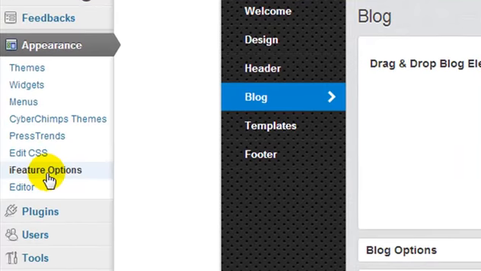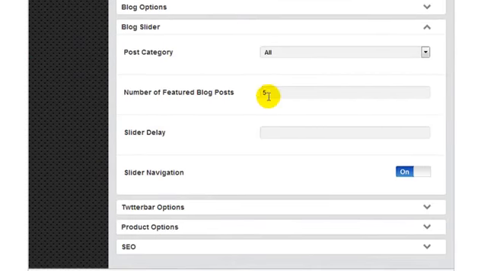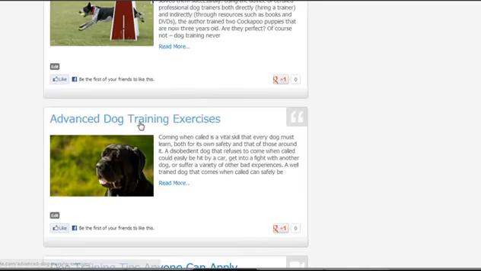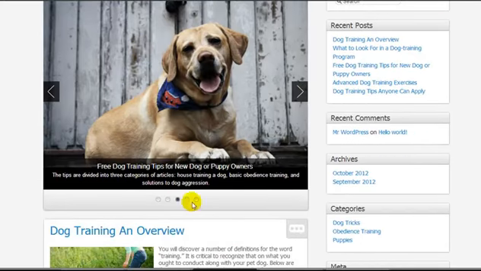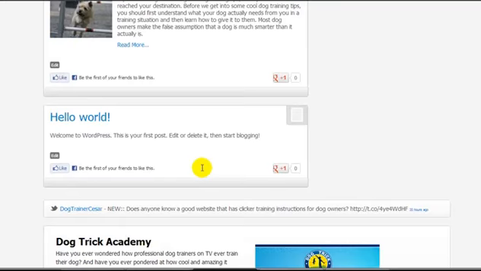I mentioned that in the iFeature options under blog and then blog slider, I said that if we enter in 5 here, it's only going to display the maximum of 5 blog posts on the home page. Well, this number here controls how many slides are displayed within the slider, not how many post snippets are displayed. So as you can see, we have 6 here now.